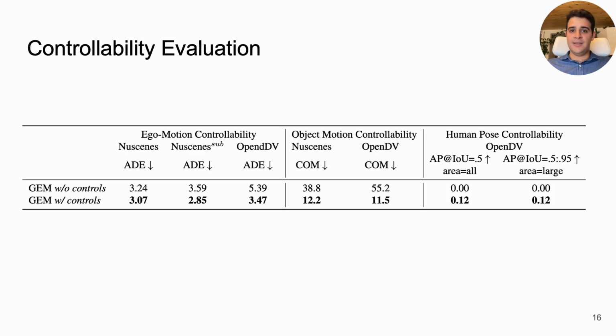Of course, controllability isn't just visual. We measure how well instructions are obeyed. The evaluation shows high trajectory and object control accuracy, proving GEM doesn't just look good, but it also listens.